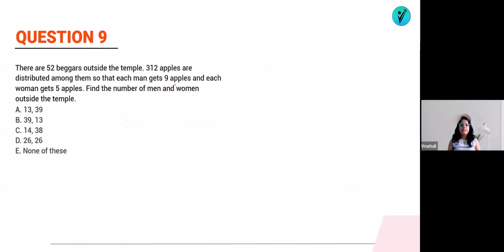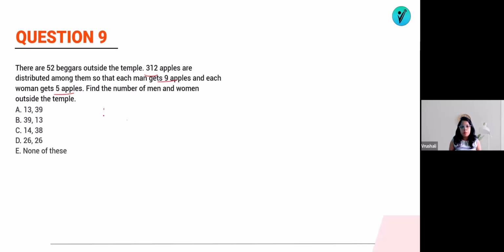Question number 9 is here. There are 52 beggars outside the temples. 312 apples are distributed among them so that each man gets 9 apples and each woman gets 5 apples. Find the number of men and women outside the temple.